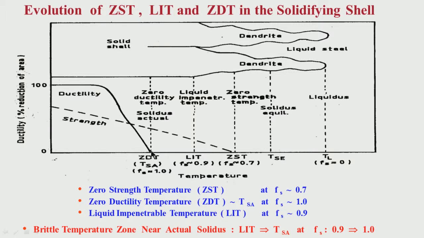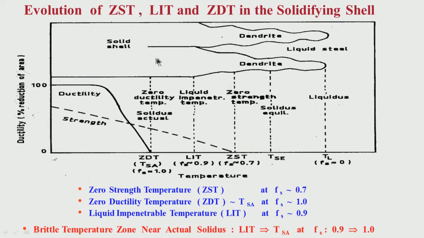So only after solidification is complete, they are developing certain ductility, and it increases as the temperature goes down. But I will discuss later on that it is not very high at all temperatures. What we are showing here is just after solidification, after a certain temperature, it increases to a high level and continues. But as I will show later on, this ductility value again decreases at a certain temperature range, which we will call the brittle temperature region, which is lower than the solidus temperature. So what I am telling is, around the solidus temperature there is a brittle temperature zone.